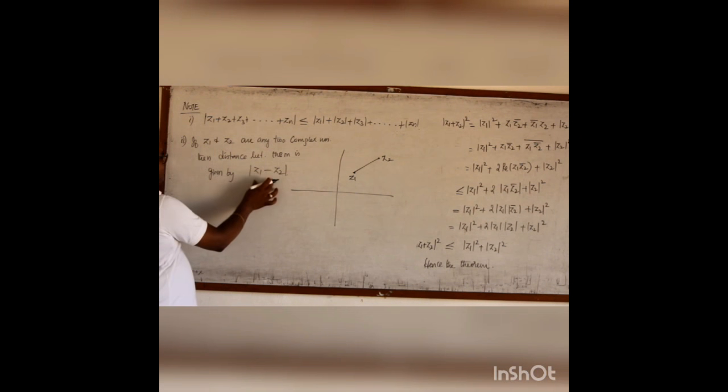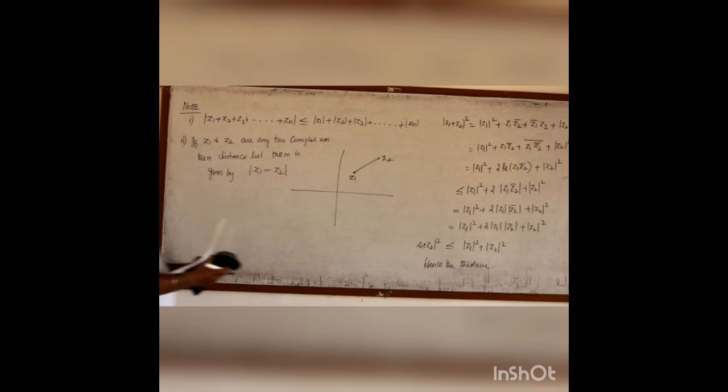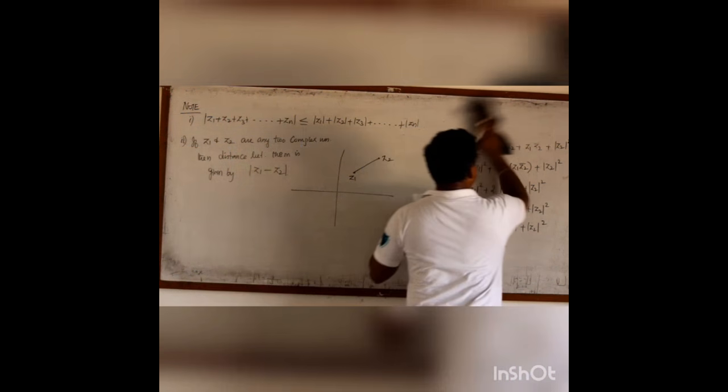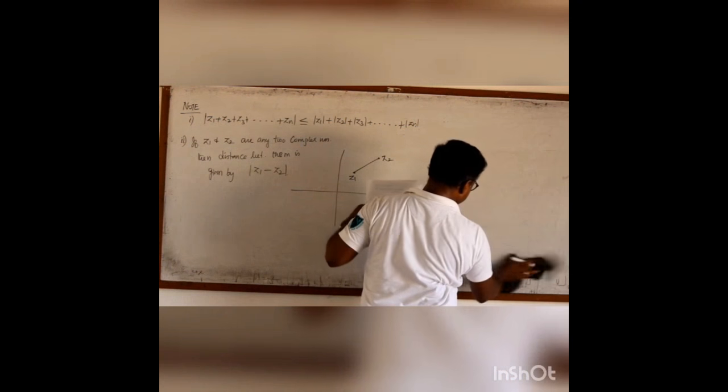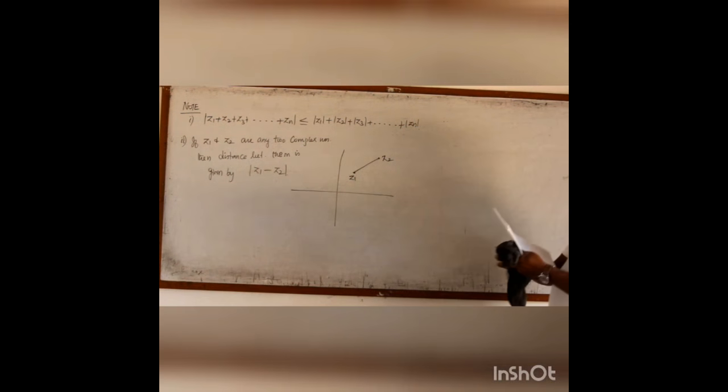So this is the formula to find out the distance between two complex numbers. With this idea, we shall go for some examples and then we shall go for the exercise problems.